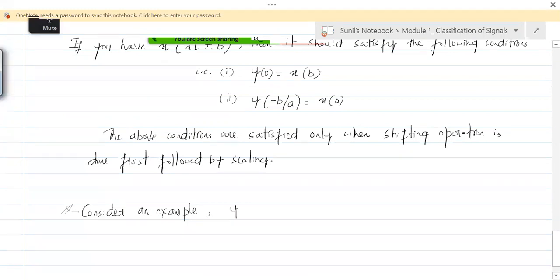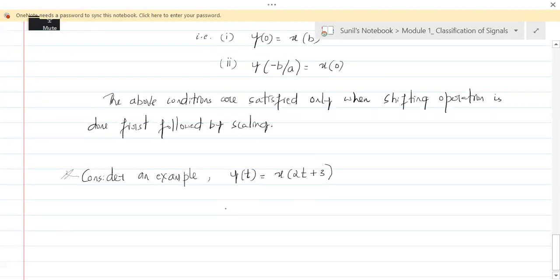Consider an example y of t given by x of 2t plus 3.